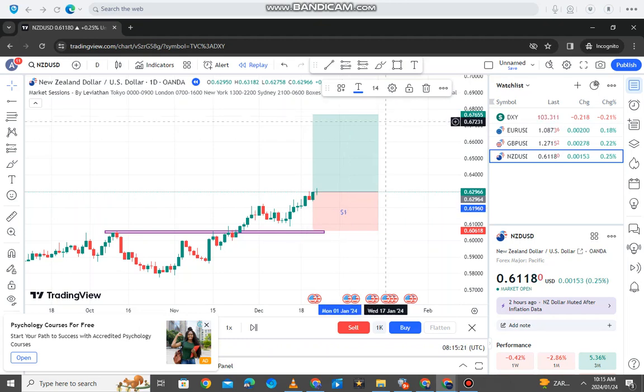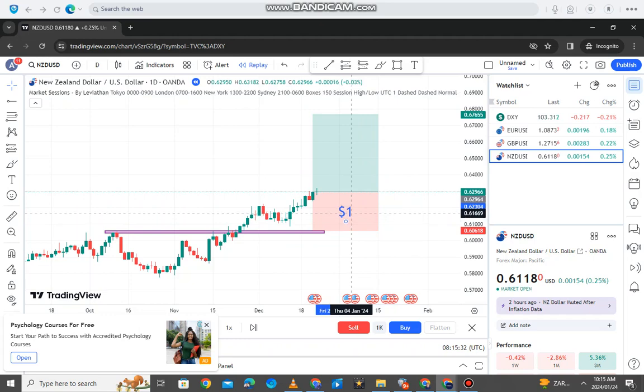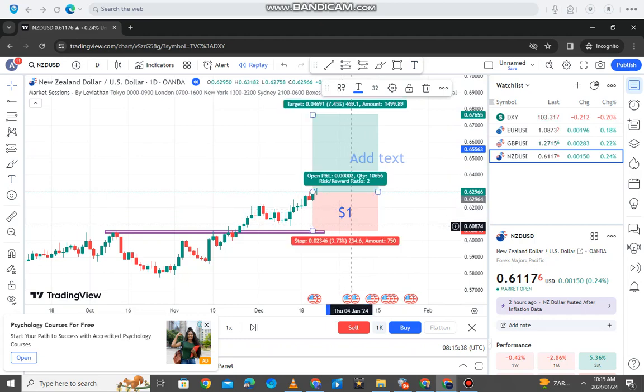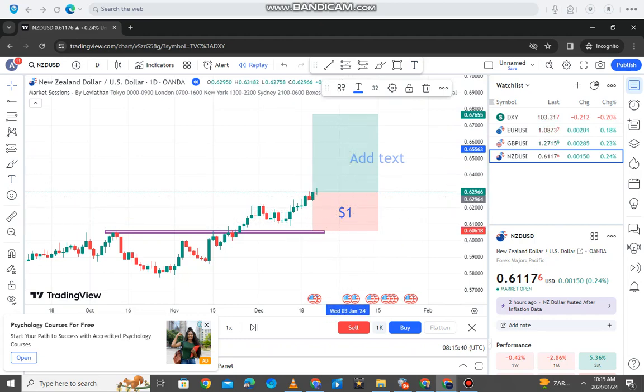So you can just write there that this is your $1. And you can also maximize this, right? Because right now you can't see it. So these are the numbers there. If you click there, then you can see now it's 28, now it's 32. It gets bigger. So you can just click there. This is just to write so you can remember, right? So this means this is $1. If I lose this trade, I'm going to lose $1, but if I win, I'm going to win $2.